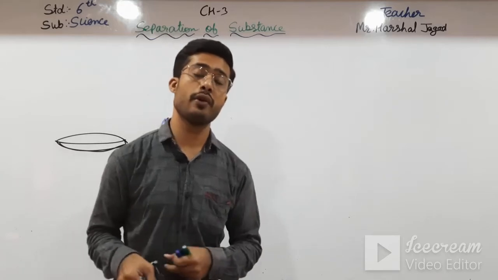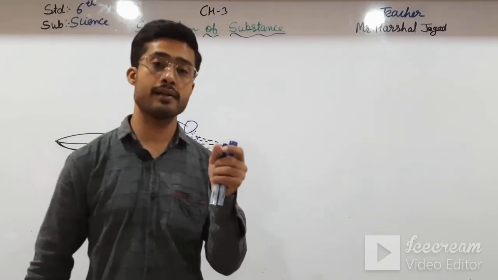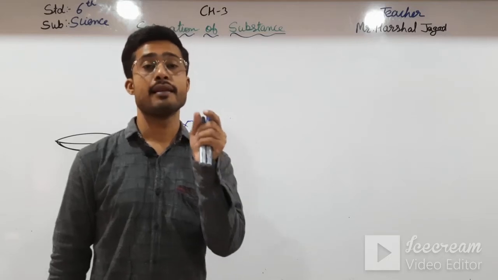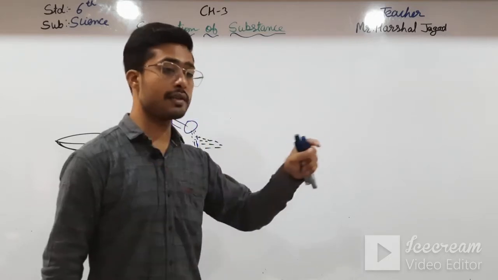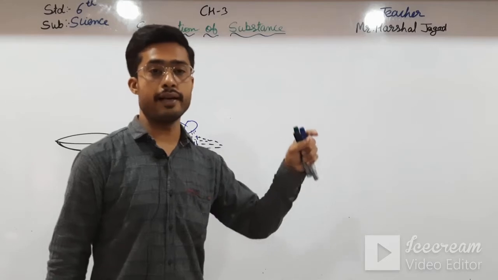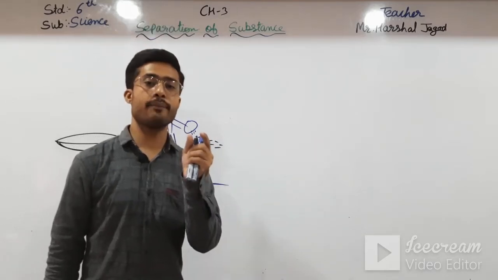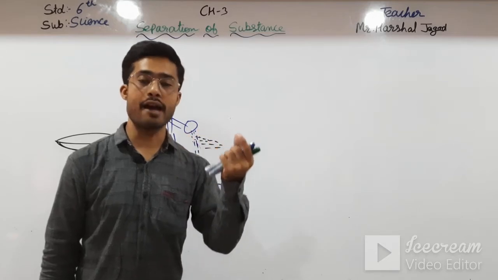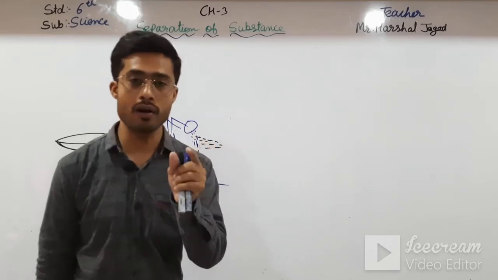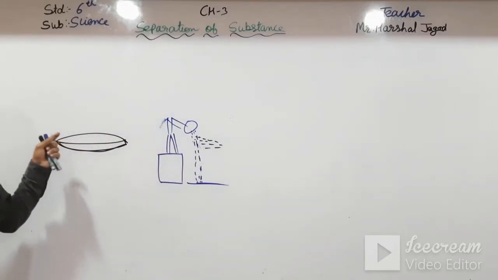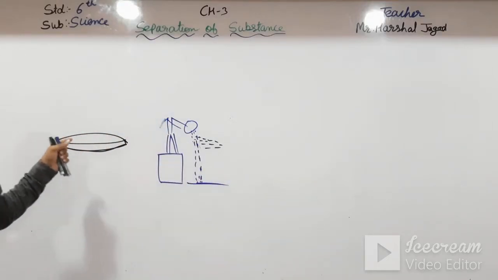First of all, you have to make small pieces by cutting paper. Okay students, if it is big, then it will not blow with the wind, because a big paper is heavier. So you have to make small pieces of paper and mix the rice and that paper in a bowl or vessel.